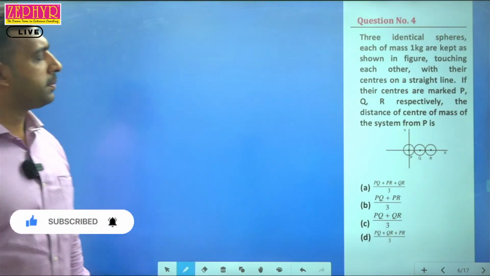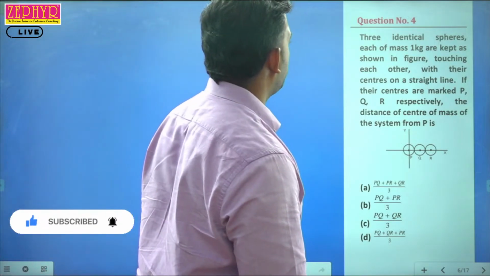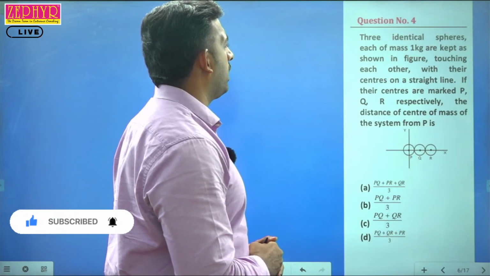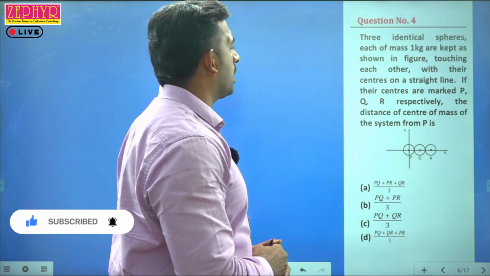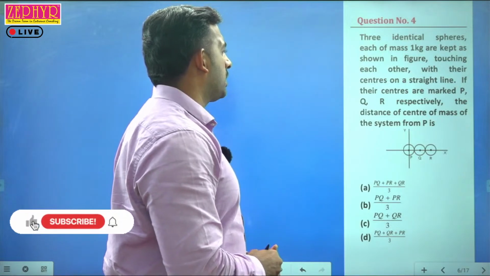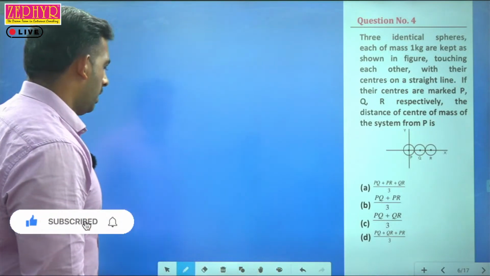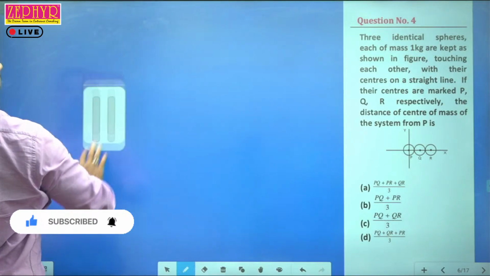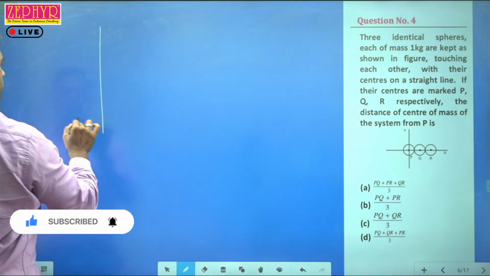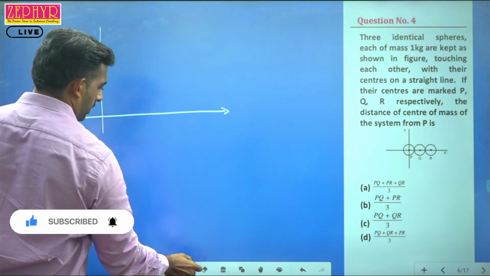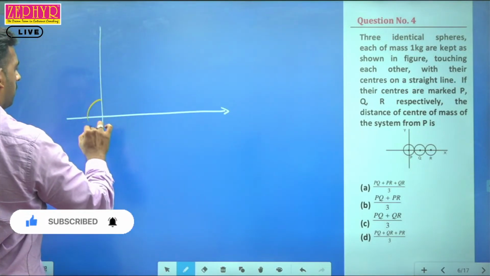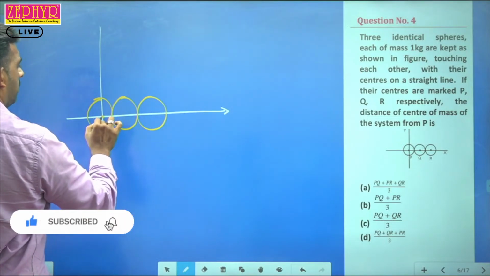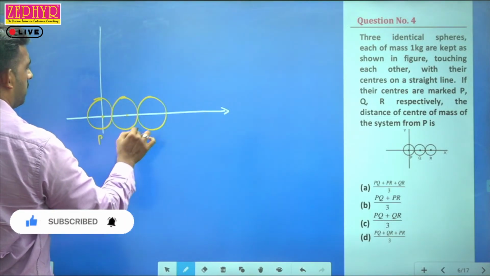See the fourth question. Three identical spheres, each of mass 1 kilogram, are kept as shown in the figure, touching each other with their centers on a straight line. If the centers are marked P, Q, R respectively, the distance of center of mass of the system from P will be equal to. So we have been provided with three identical spheres, 1, 2, and 3. One P, second one is Q, third one is R.